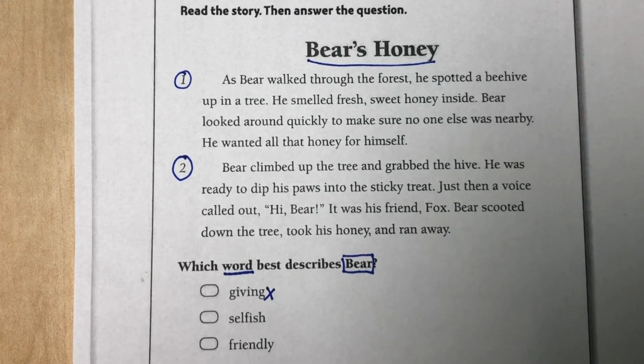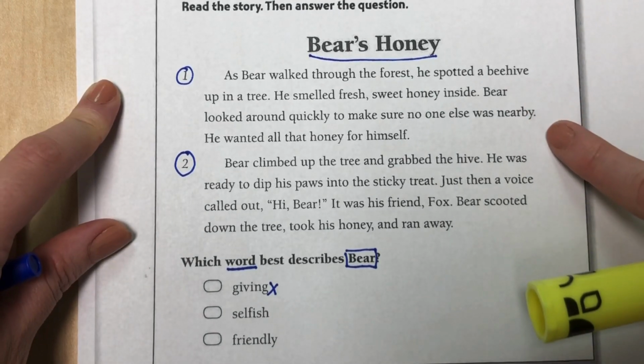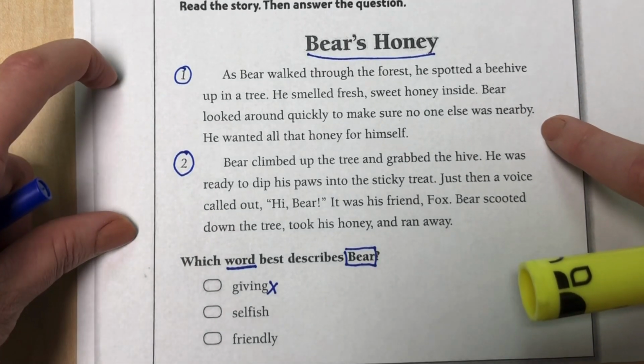Let's look back at our passage and see if we can find clues or text evidence that Bear is selfish. So let's look at paragraph 1. We're skimming it, we're looking it over, and I see that in the 3rd sentence, the last sentence of the paragraph, it says Bear looked around to make sure no one else was nearby.